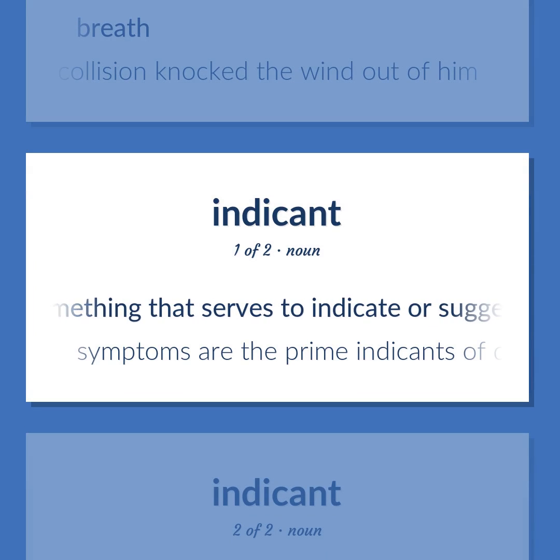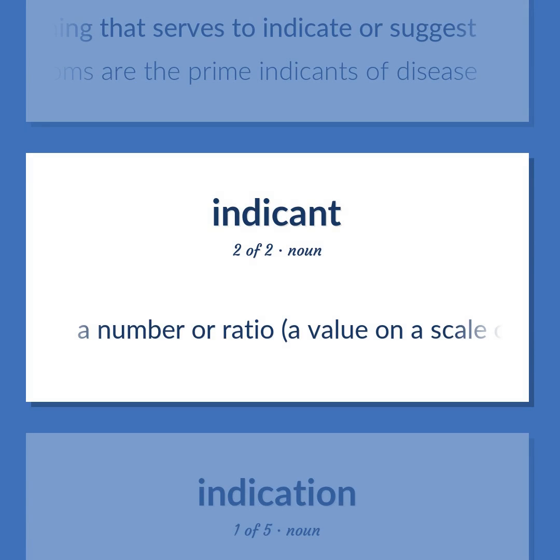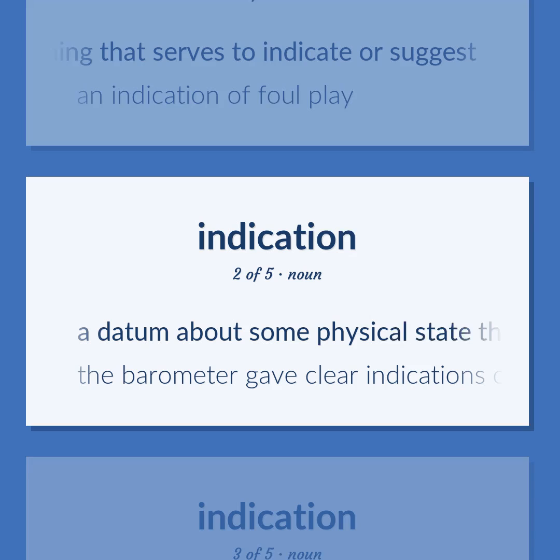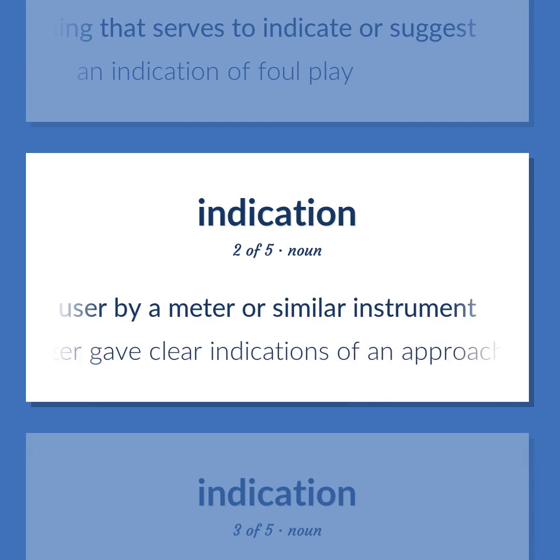Something that serves to indicate or suggest. Symptoms are the prime indicants of disease. A number or ratio, a value on a scale of measurement, derived from a series of observed facts, can reveal relative changes as a function of time. Something that serves to indicate or suggest. An indication of foul play. A datum about some physical state that is presented to a user by a meter or similar instrument. The barometer gave clear indications of an approaching storm.